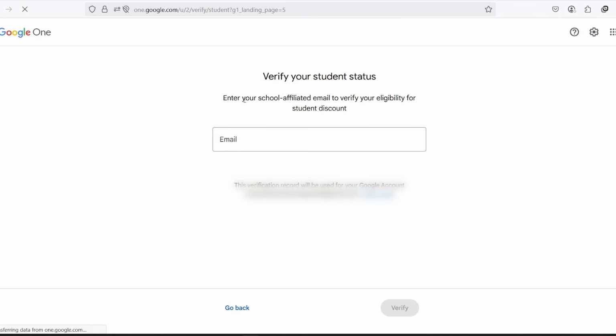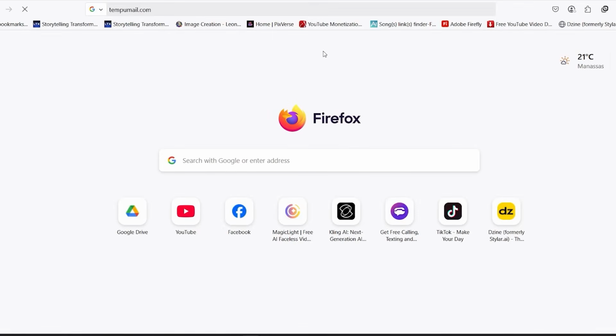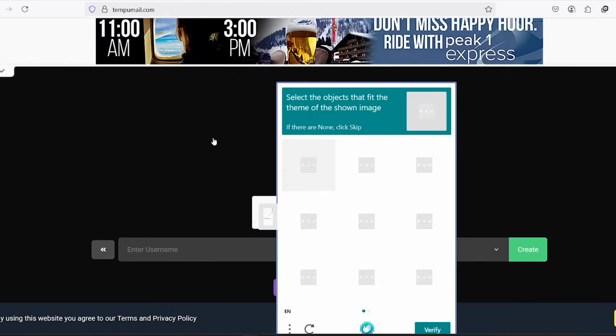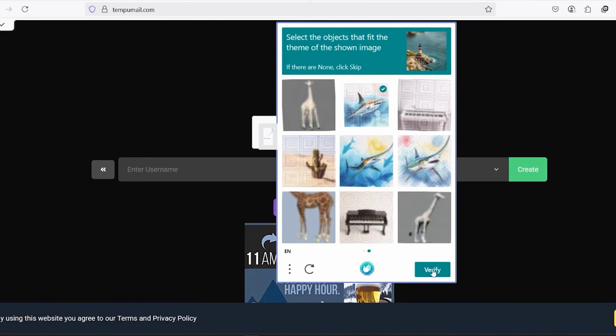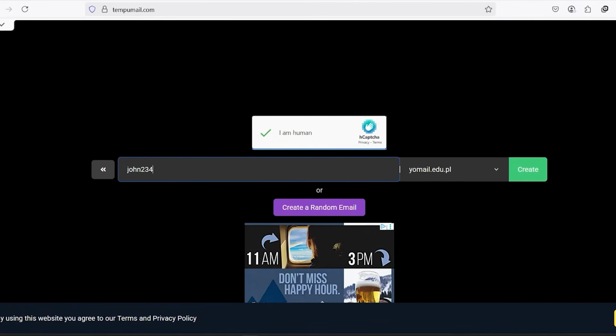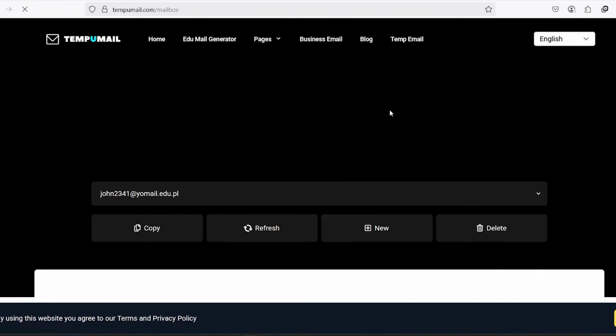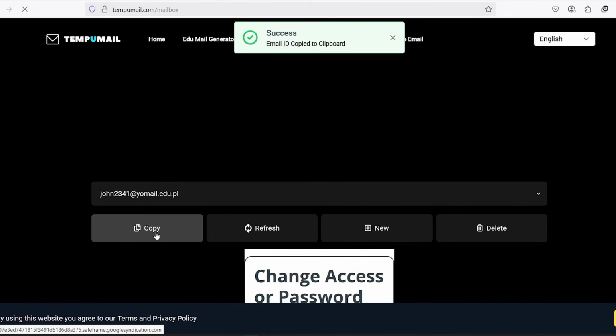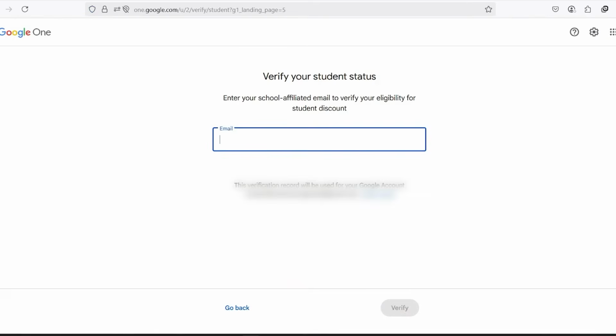So here's what you do. Open a new browser tab and go to tempamail.com. Solve the CAPTCHA to prove you're not a robot. Enter your username and the site will automatically generate a temporary email address for you. You don't need to sign up or do anything complicated. Just copy that email. Again, keep in mind this is more of a workaround and it's meant for educational testing. Always respect the terms of service.